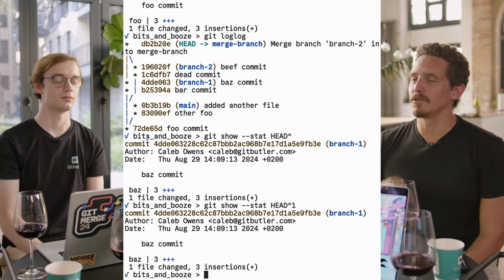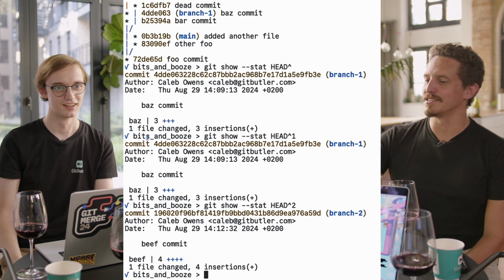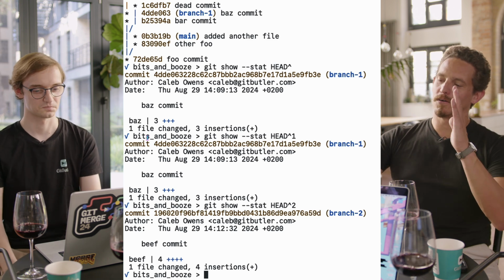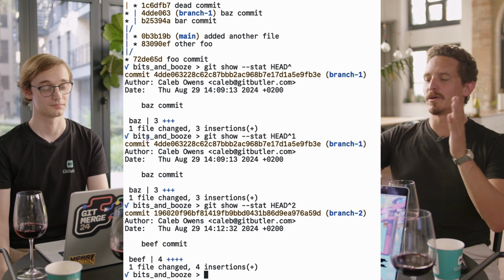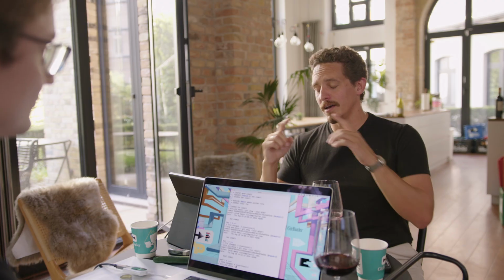So now do caret 2. Okay, so now it's the second parent, right? So instead of the one you were on when you merged in, it's the one you merged in of a merge commit.